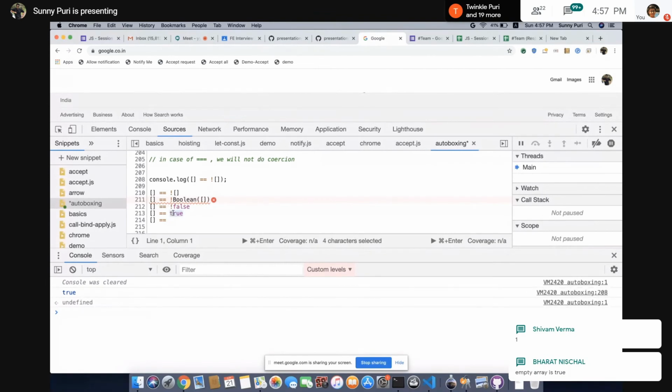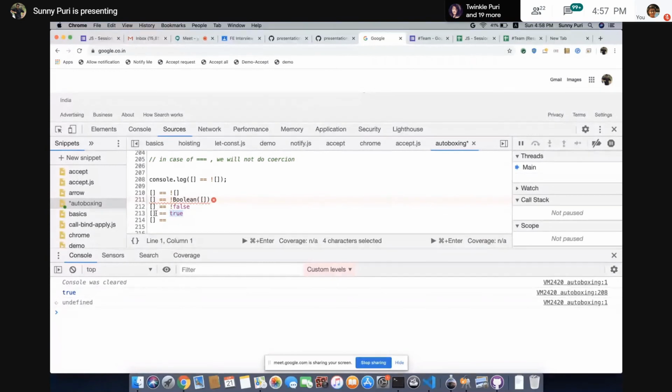True. Oh, sorry. Empty array is true. Yeah, so empty array is true, right? It's not a falsy value. Sorry, I thought with double quotes. So empty array, it's not a falsy value, right?